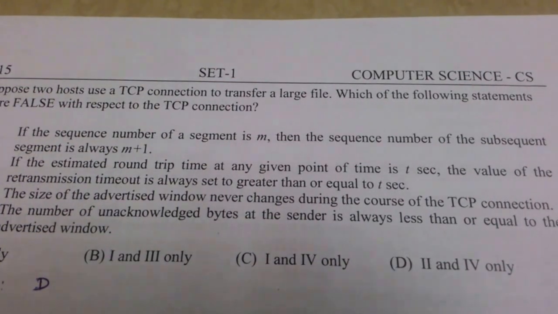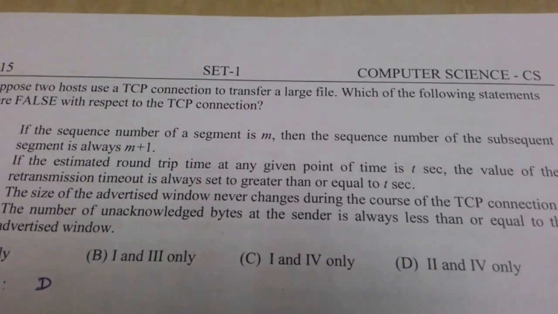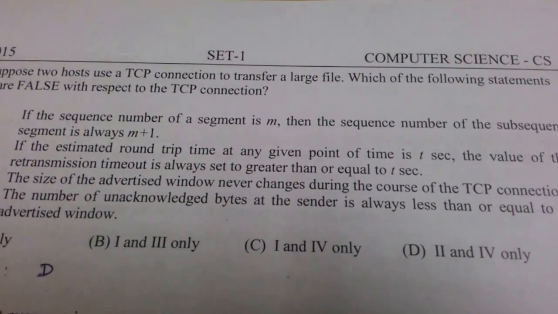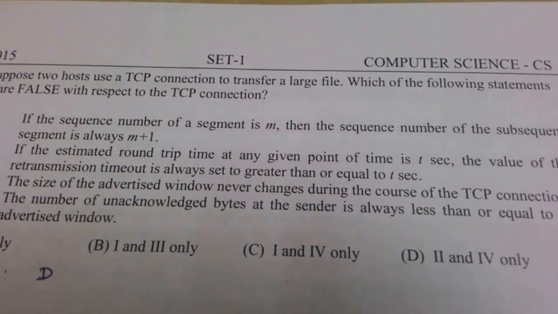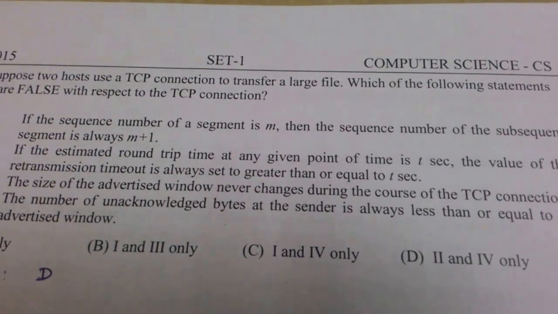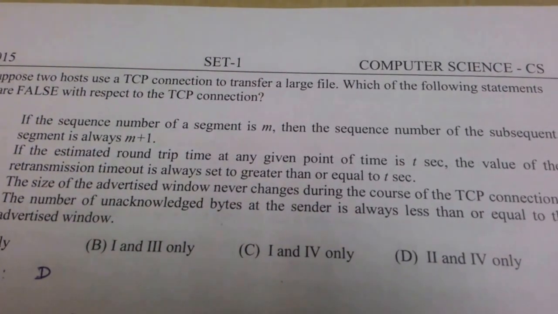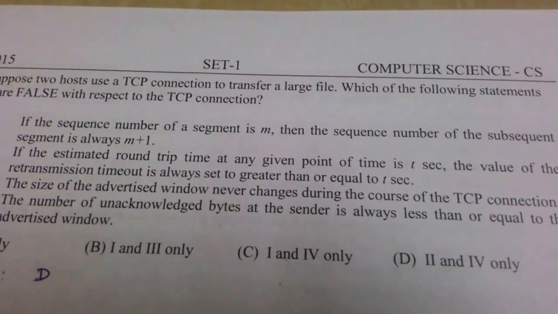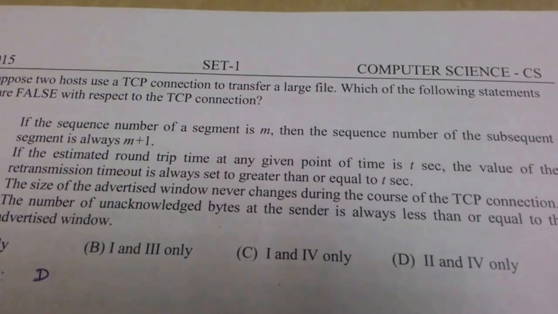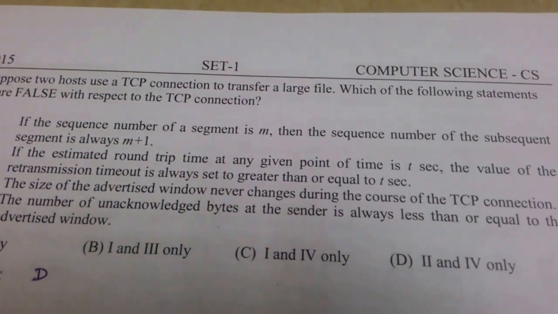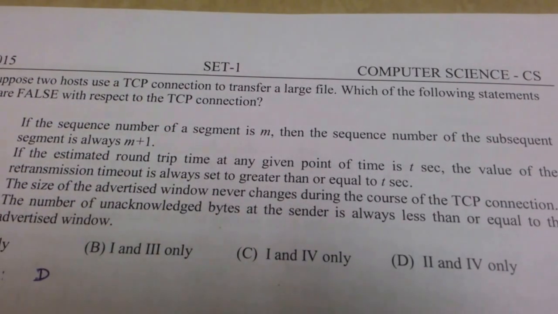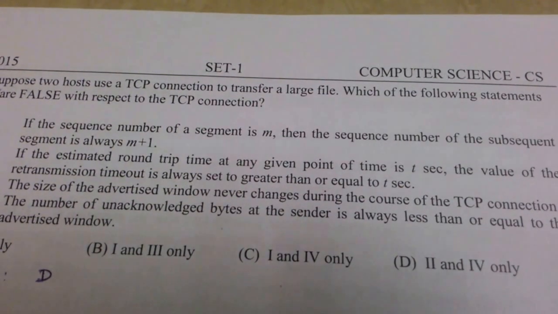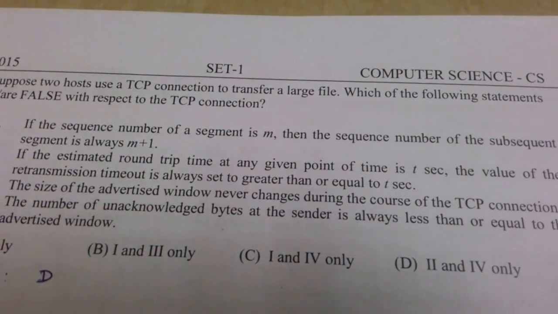Suppose we are transferring 500 bytes per segment and the first number is 1000. Then this 1000 is the sequence number. The first byte of data that is transferred is the sequence number. So 1000 is the first sequence number.